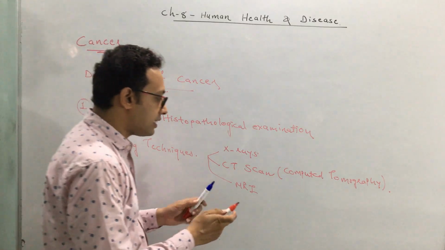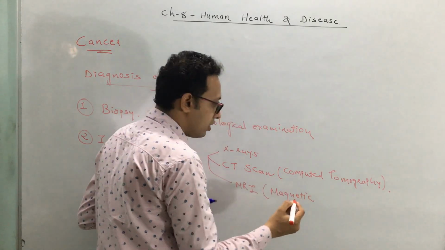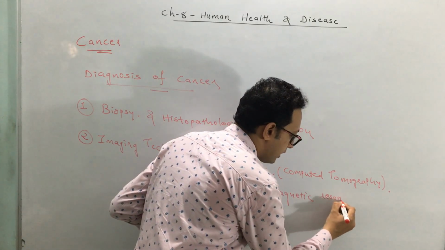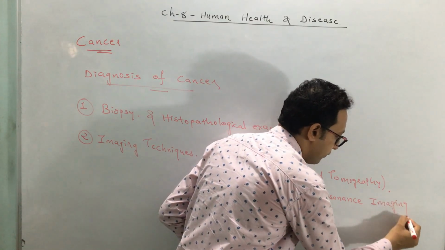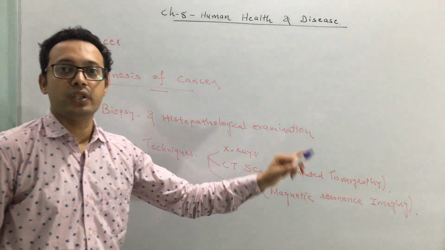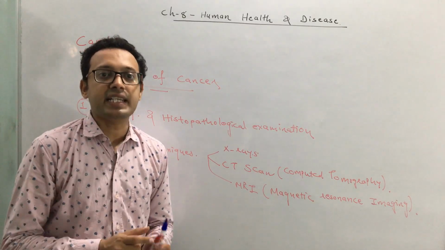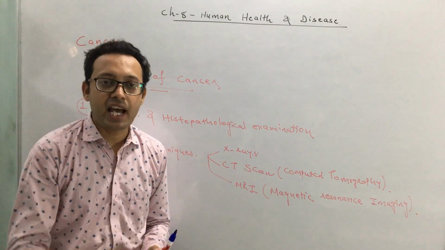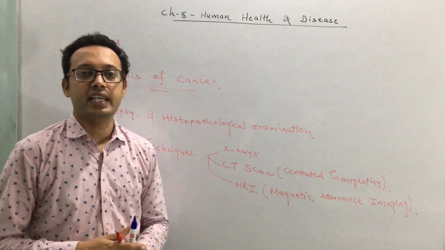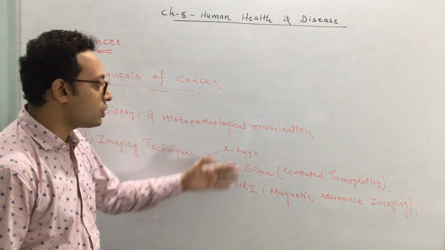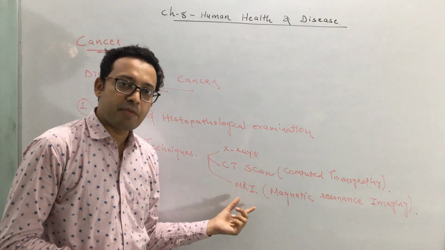The third technique is called MRI. The full form is magnetic resonance imaging: M means magnetic, R means resonance, and I means imaging. This technique utilizes a magnetic field and non-ionizing radiation for the diagnosis of cancer. So these three are the imaging techniques: X-rays, CT scan, MRI.